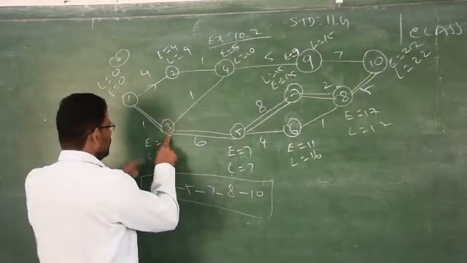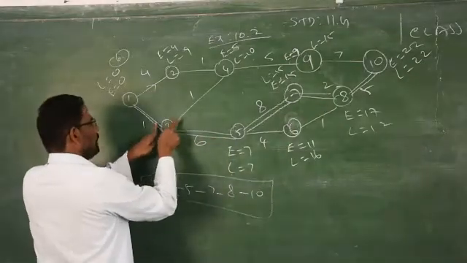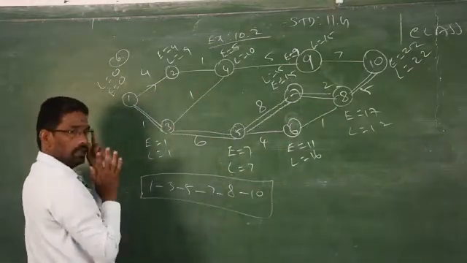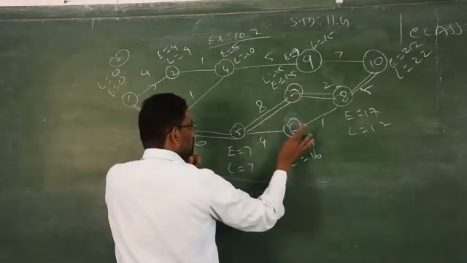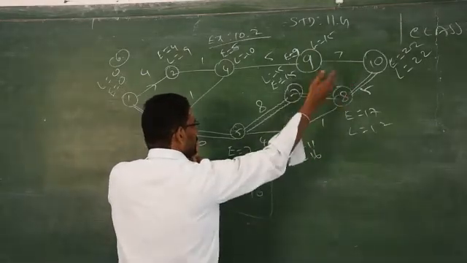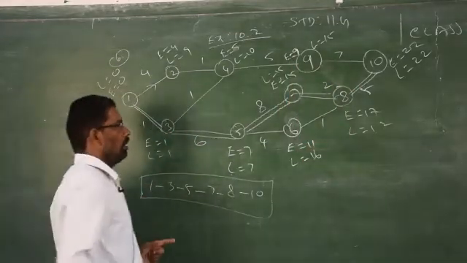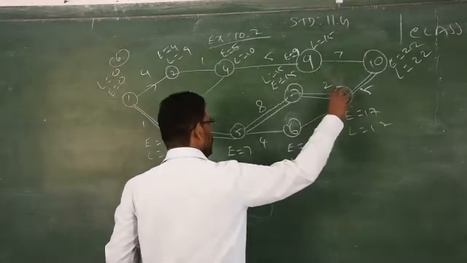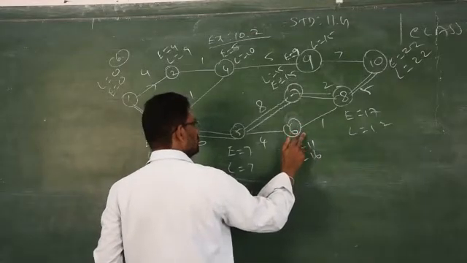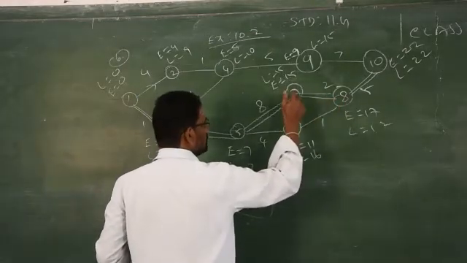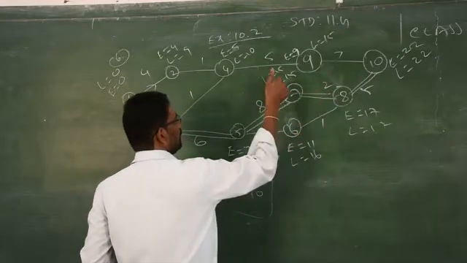But whereas from 3, we have 2. Like from 8, we have 2 pathways. From 3 also, we have 2 pathways. The problem is, keep it in your mind, here 8. When the pathway reaches more than 8, that is 9 and 10, then I cannot apply that. You cannot find the minimum value. Your answer is getting wrong. From 8, you have to select the destinations which are less than 8. 7 and 6 are less than 8. That's why I am taking the minimum value of these 2. I write what is L.